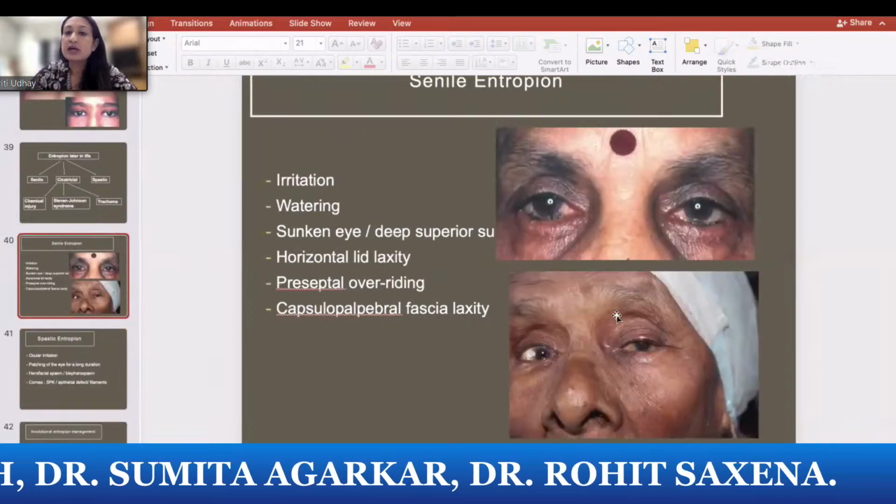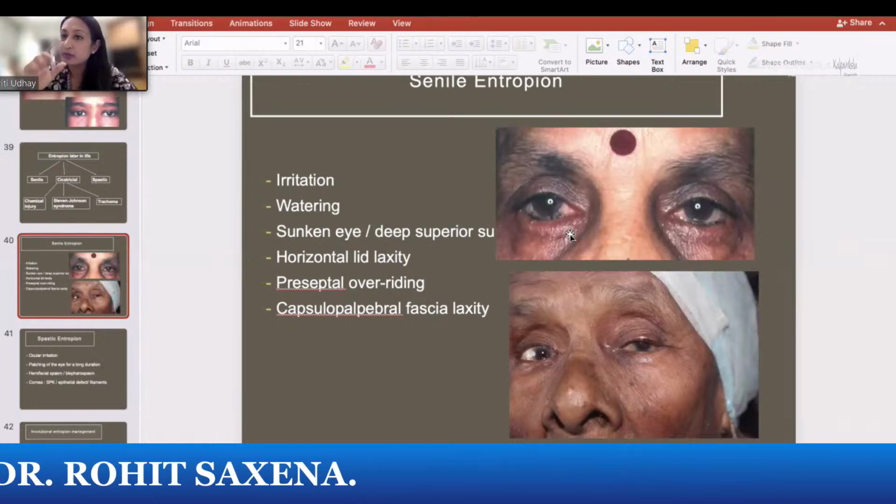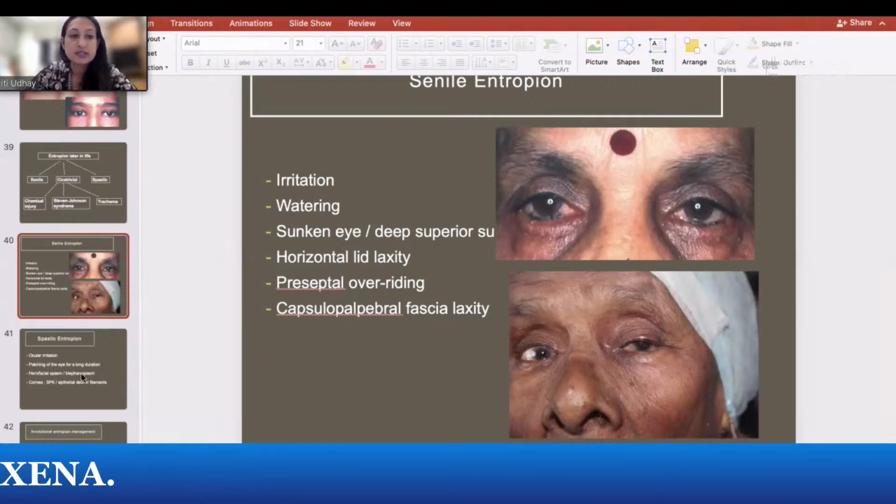So this is typically how a senile entropion looks like. This bulge here is the overriding of the preseptal over the pretarsal orbicularis.